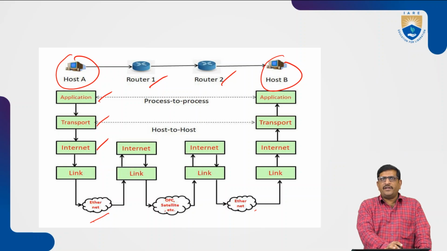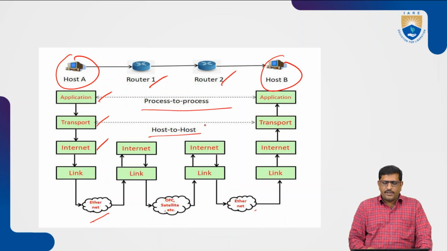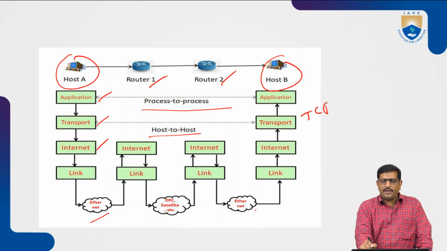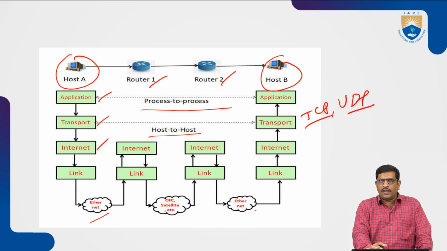The transport layer provides the service from host to host directly. The internet layer, with the support of the IP protocol, carries the transmission from one layer to another. The process-to-process communication is done with the help of the application layer. Host to host communication utilizes the TCP and UDP protocols.